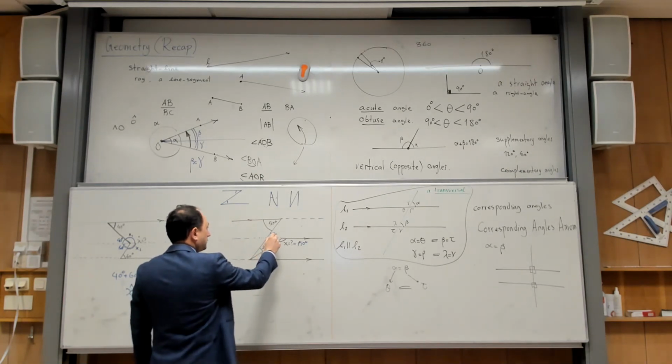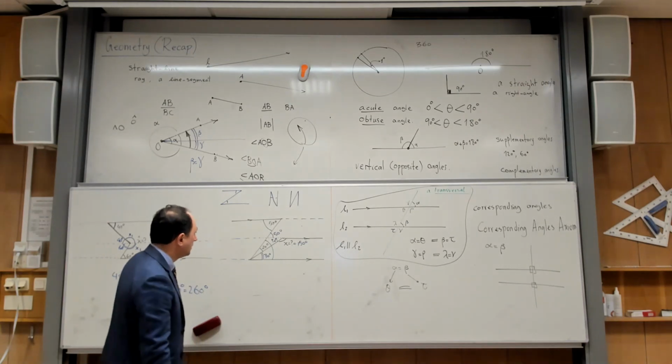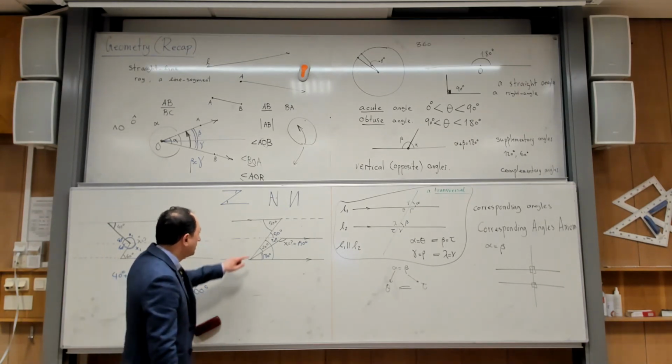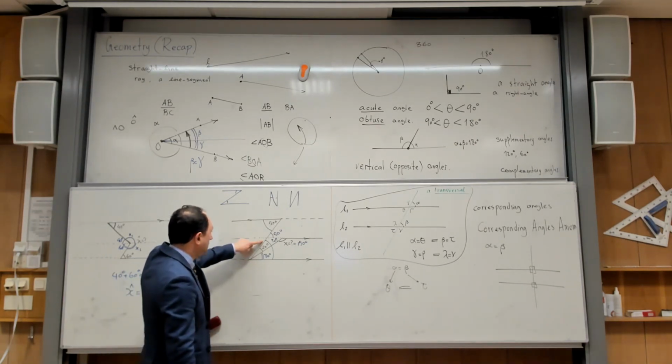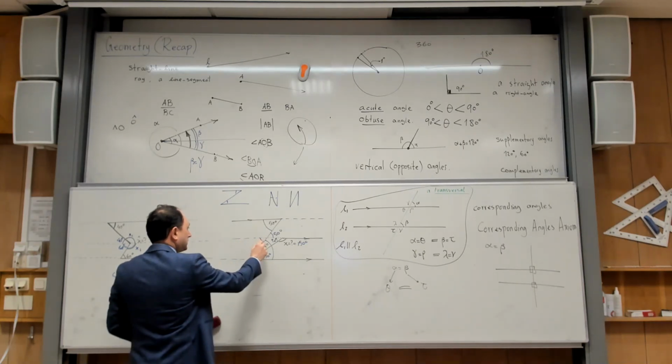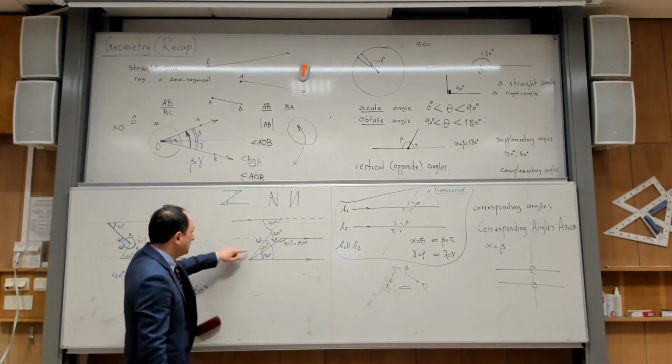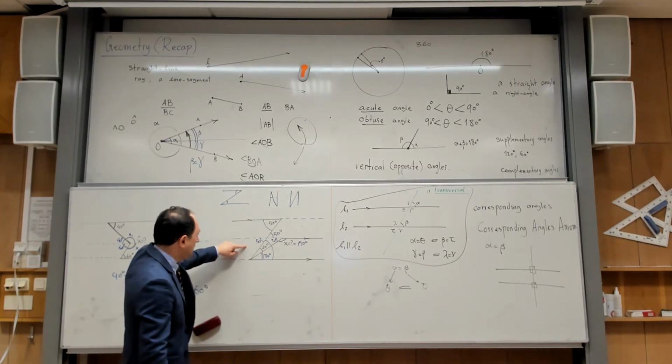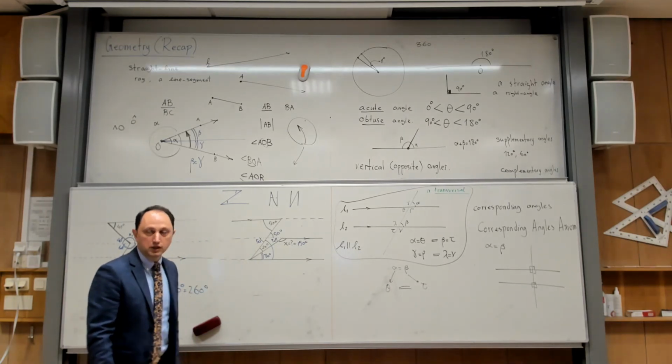Here, that's also 50. Then I used the vertical angle with this one, that's also 50. And then I calculated 180 minus 50 becomes 130. 130 plus 20 means the last angle is 30. Yes, that's also correct.